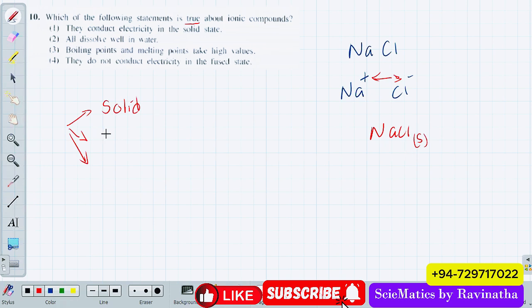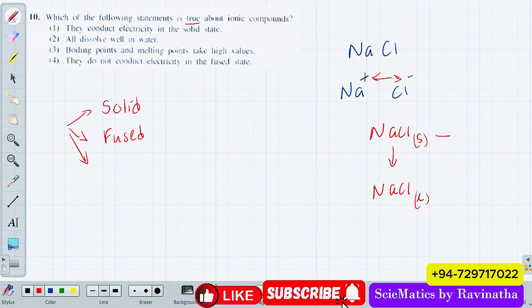Now, on the other hand, when you heat up the solids, they will melt, right? So then you have liquid sodium chloride. We say we have a fused form. Fused form means you take the solid form and apply some heat and it will melt down, right? So when you melt down a solid form, you say it's a fused form.